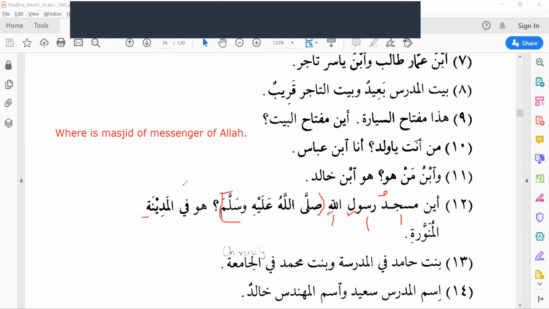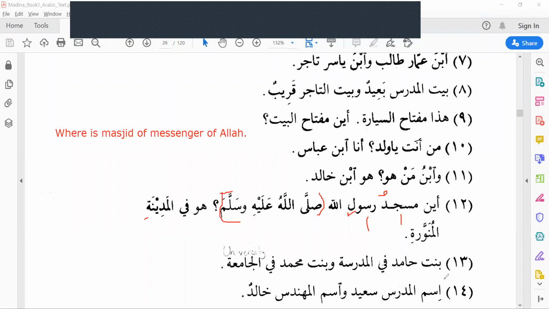So whenever you go to any Arabic interview, they just give a word. They ask you to read it or write it. If you read it, they will understand how strong you are in Arabic grammar. Okay, so be careful when you give haraka. Huwa fil madinatil munawwarati. It is in the Madinatul Munawwara.